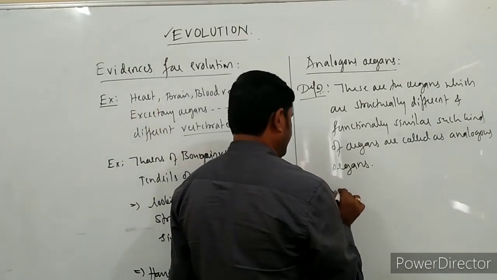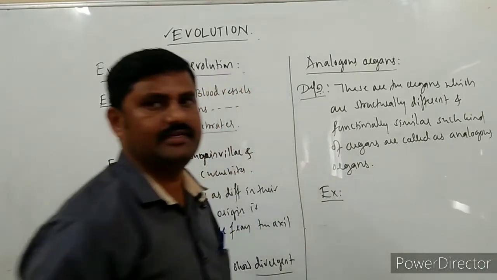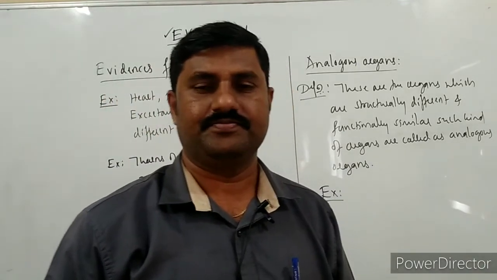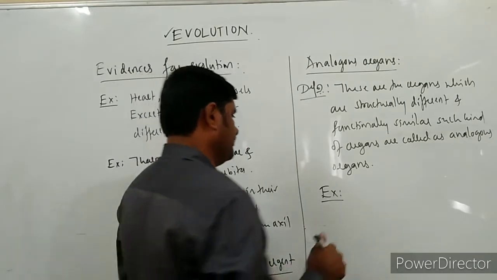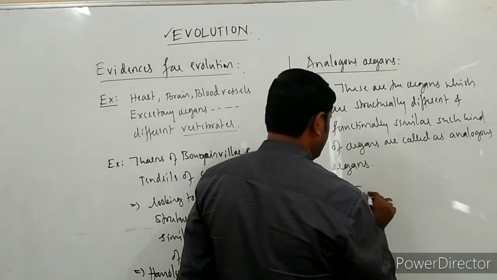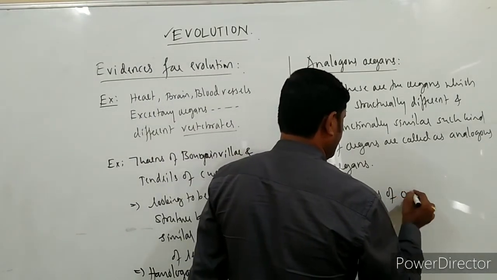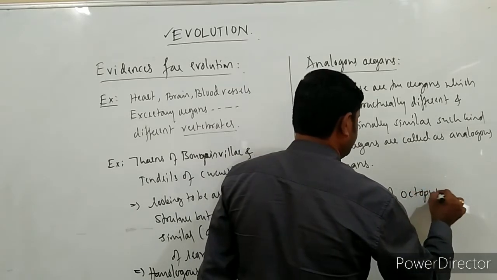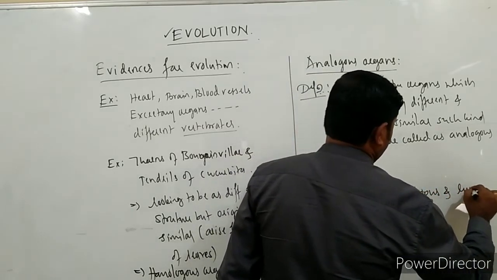Many examples we can give for these analogous organs. What are the examples for these ones? Eyes of octopus and human being.